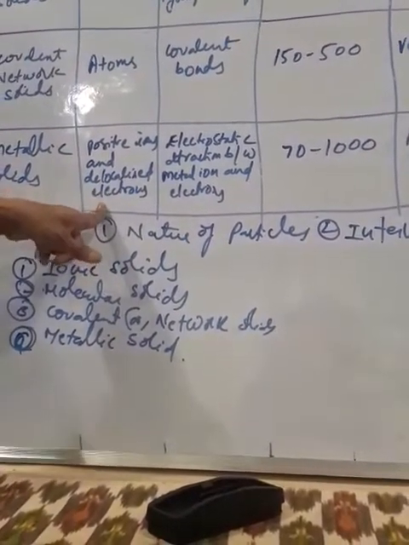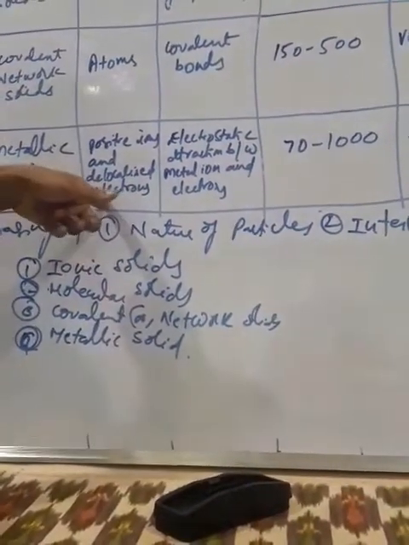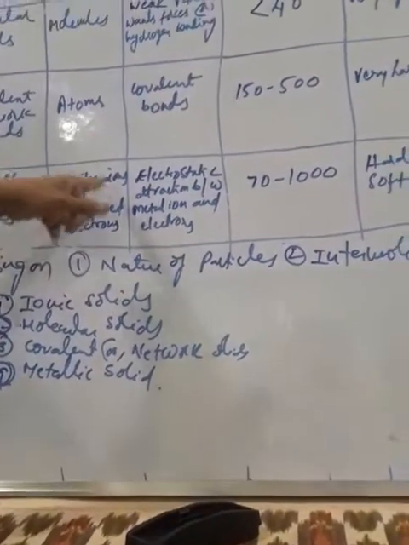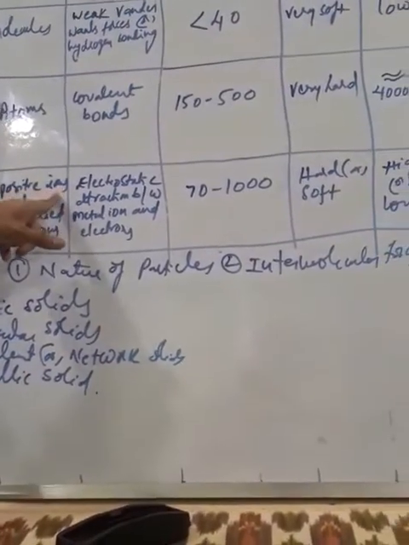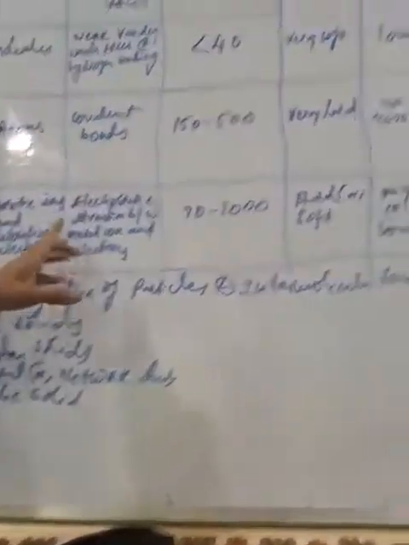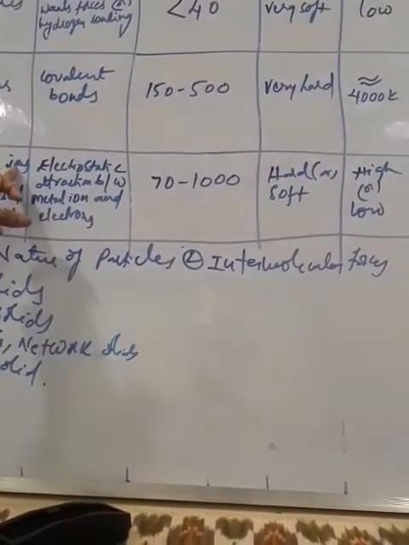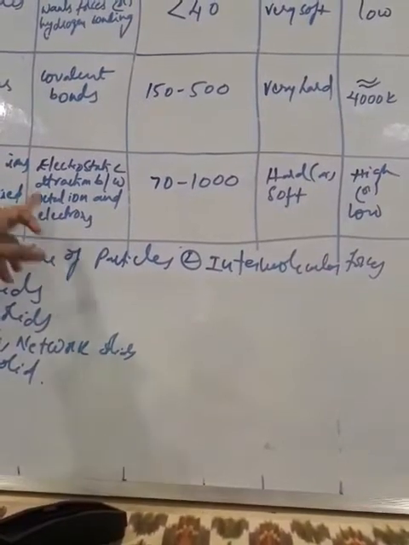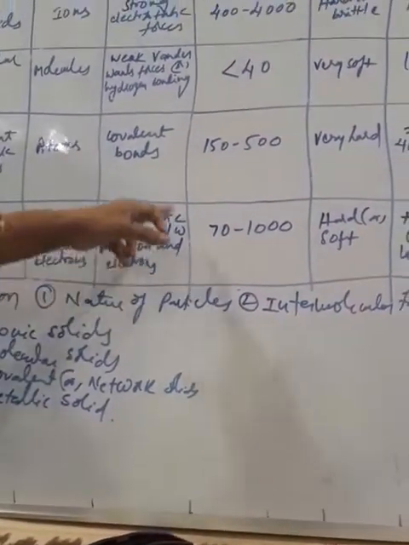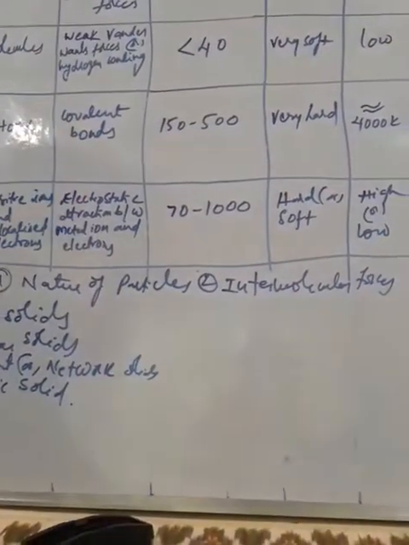Metals lose electrons, so electrons are within the metallic solid itself. So particles are positive ions and delocalized electrons. As for the nature of forces, attractive forces between positively charged metal ions and delocalized electrons. So electrostatic attractions between metal ions and electrons. These are the bonding forces.